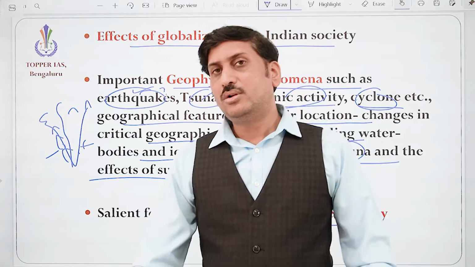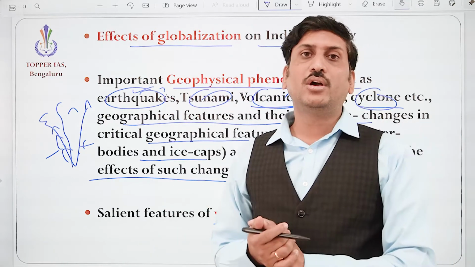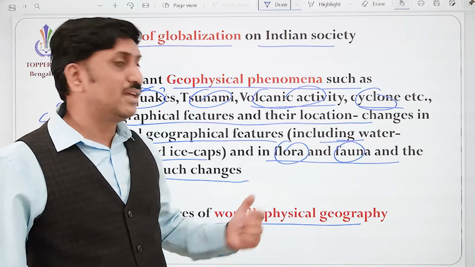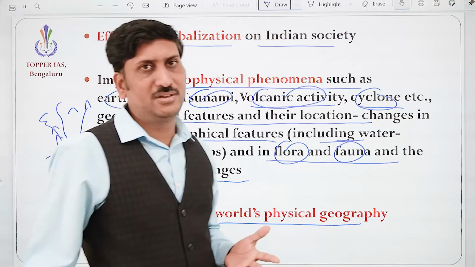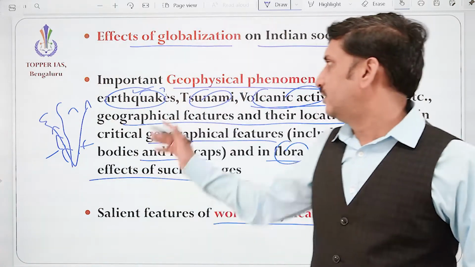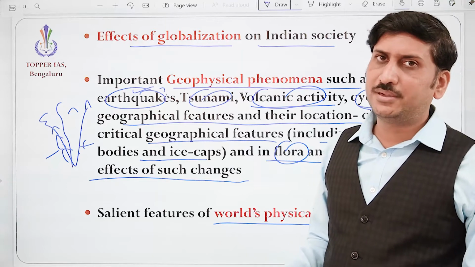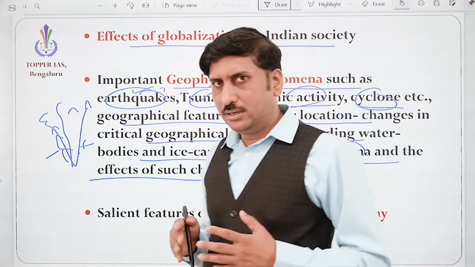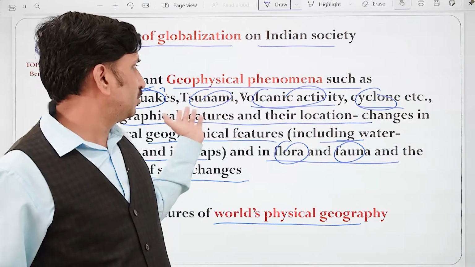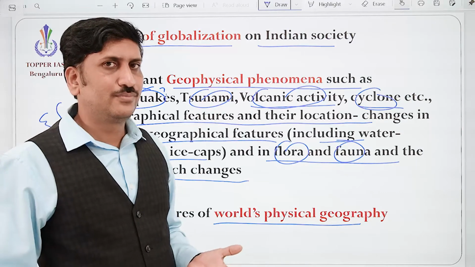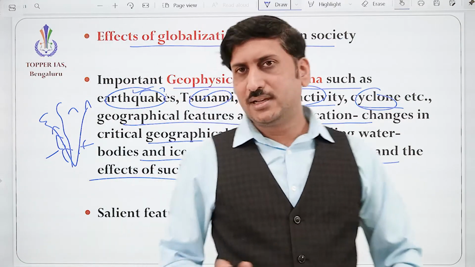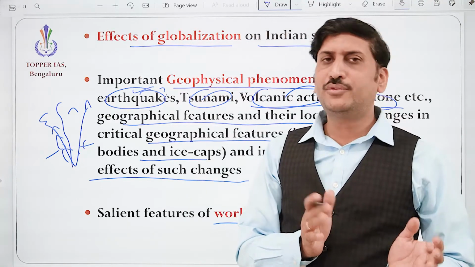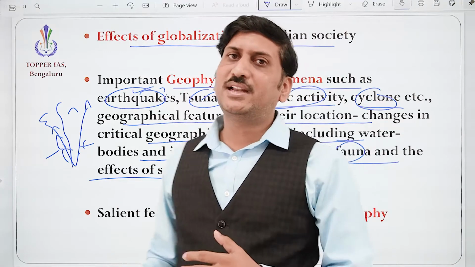Got it? So this is what is covered in geography. In the preliminary examination, you might be focusing more on physical geography, and here they are talking about the application-based part. Please remember, this is also part of your disaster management. In the third paper we have the same thing, because in disaster management we also need to study earthquake, tsunami, volcano, cyclone, all these things. So please understand the first paper consists of three subjects: the history point of view, the geography point of view, and the societal point of view.